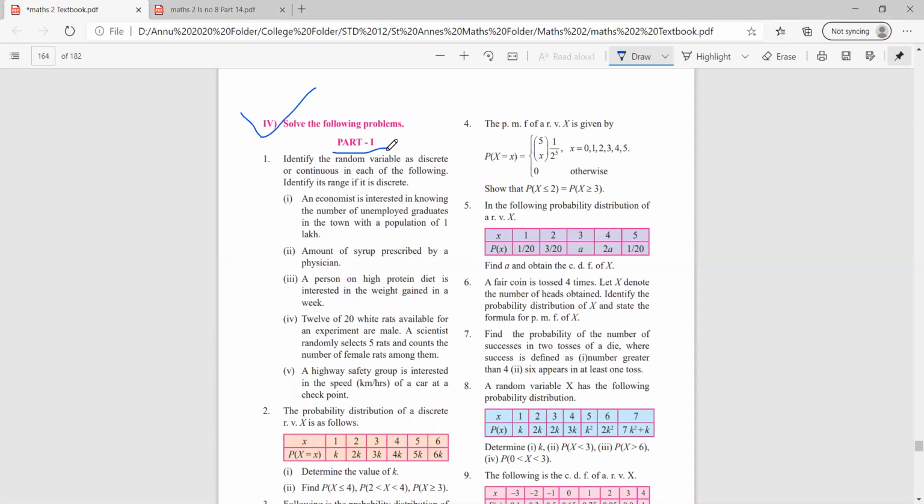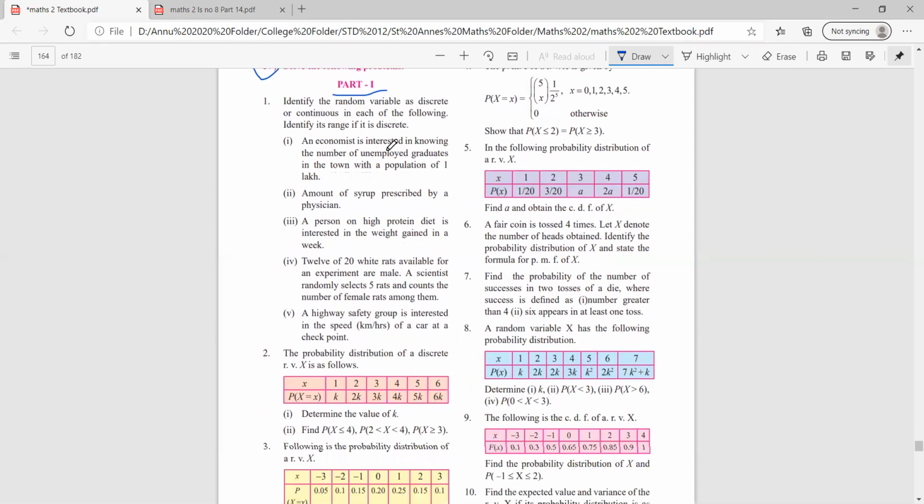In 8.1, we studied the different types of random variable. One was discrete and the other one was continuous. Then we learned something about PMF, probability mass function. And we also covered topics related to E of X and V of X, that is expected value and variance of values. So today we'll be covering some sums related to the first exercise, miscellaneous exercise part 1.